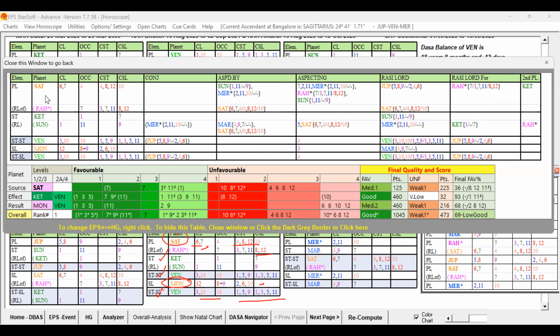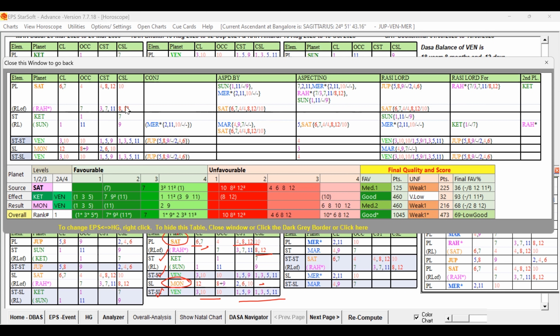You can see Saturn, the source planet; the star level planet is Ketu, with 1 and 7. It is not grouped with anything, occupying Lagna and the 7th sublord, and the second planet is also good. It has 1, 7, 9 grouping, 11 grouping. It is good only, but still, you can see whether any planet is unfavorable or influencing Ketu or Sun. Ketu is not under the influence of any planet. The second planet, Sun, is supported by Mercury, but you can see Saturn is playing a role for the Ketu second planet, right? And Saturn is playing a role here. So that is the problem.